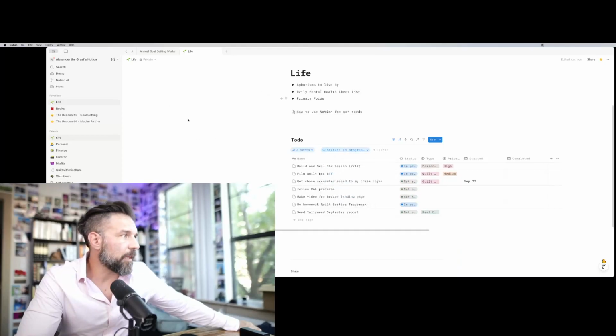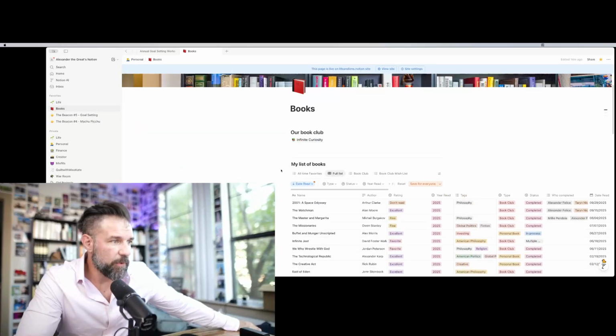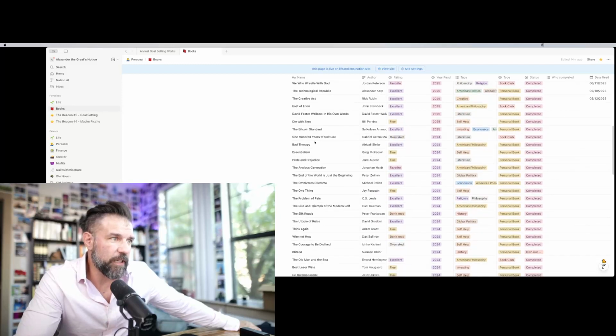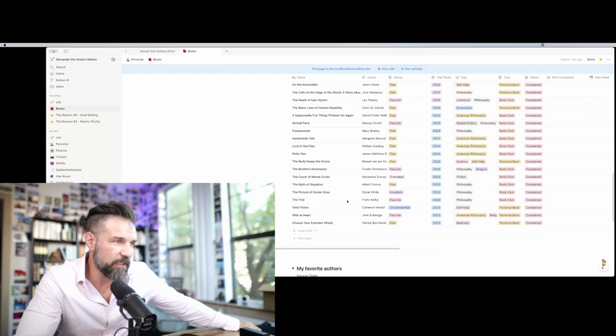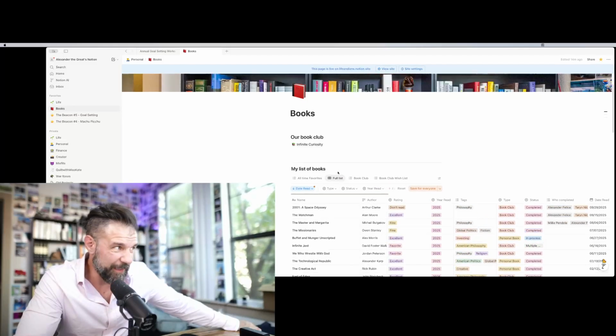So, okay. And then what I do is I start putting on the side all of my projects. So like I have my books. Now I didn't build this all in one day, but here I took time one day, I did nerd out, and I'm like, here's all the books. And now once the thing is done, I just create my list of books. And for this one, I do have different views because I do like tinkering a little bit, right?